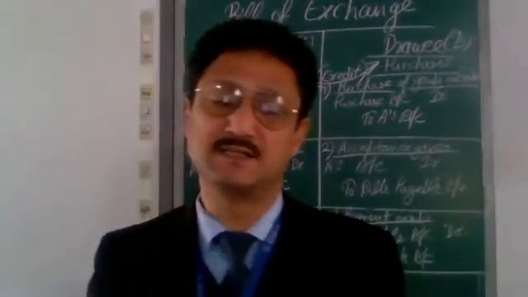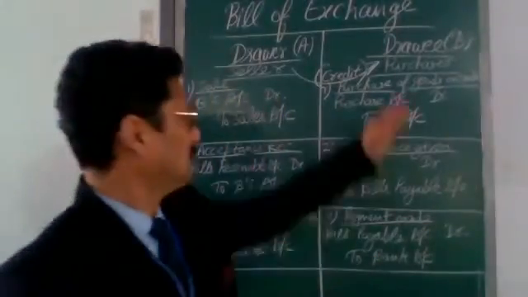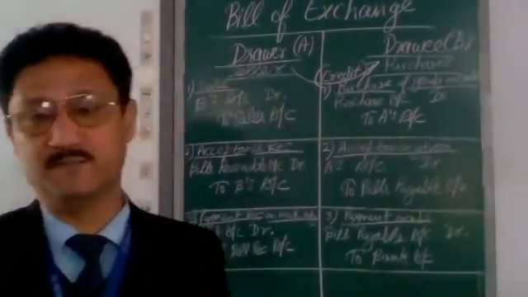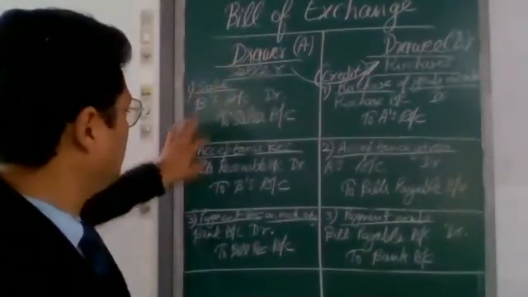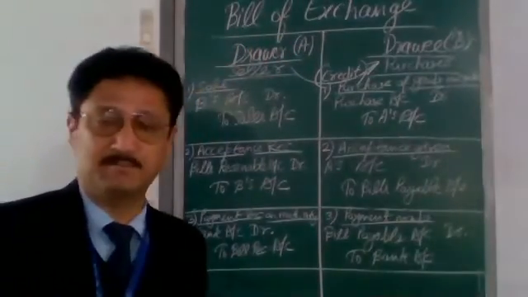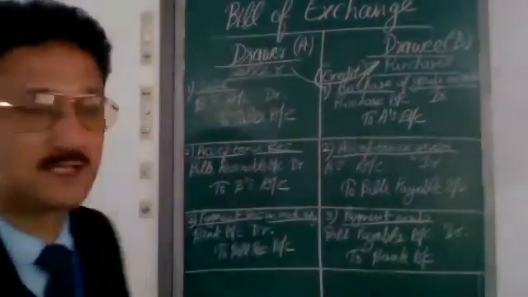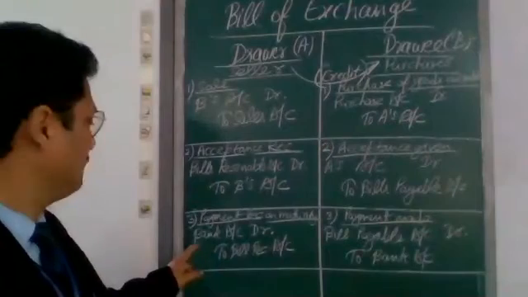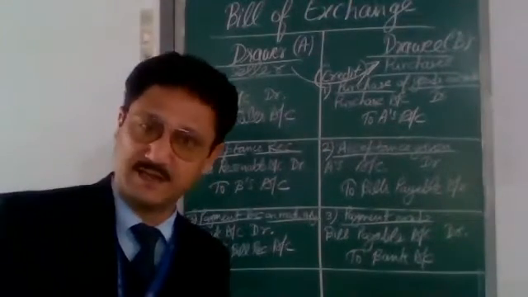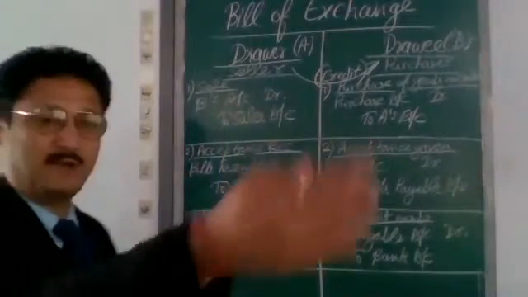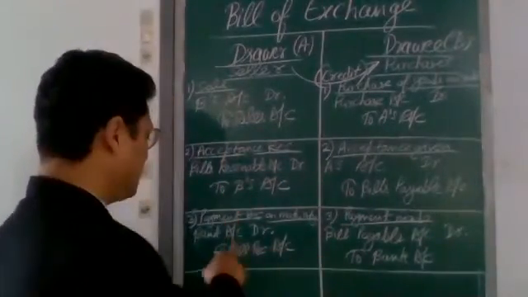these 3 entries will be passed in the books of drawee. There is no change in the method of payment he will make. But in the books of drawer, only the first 2 entries remain the same. The third entry always changes in all the cases. When he discounts the bill from the bank, bank account debit, discounting charges account debit to bill receivable is the entry. When he endorses the bill to some other party, to third party, to his creditor, then it becomes